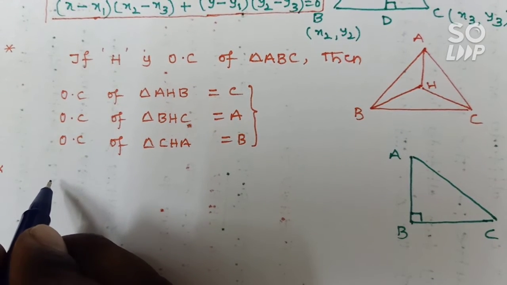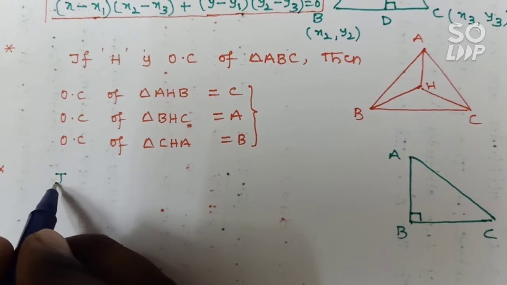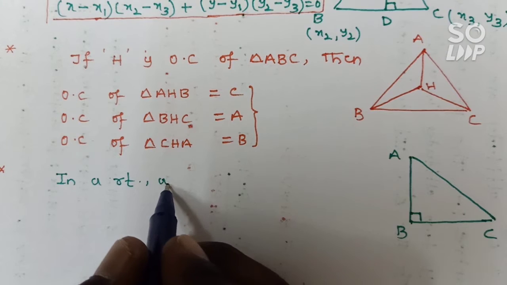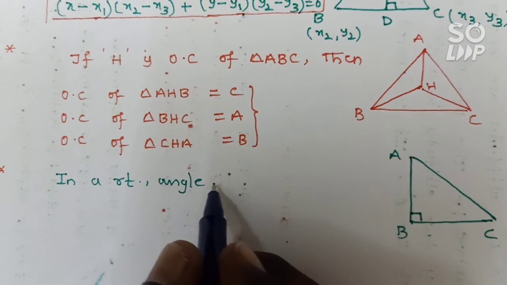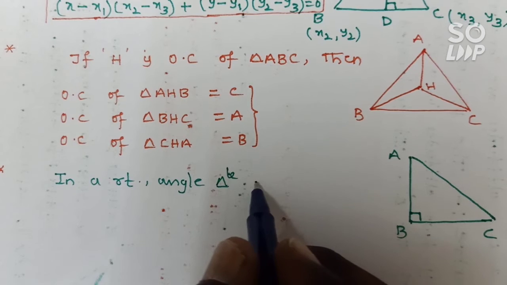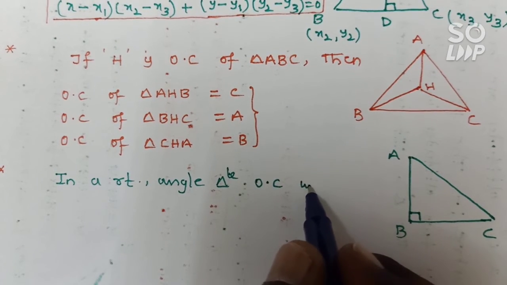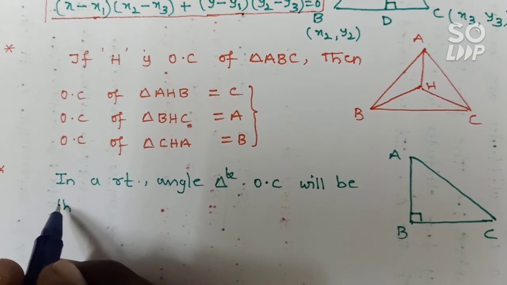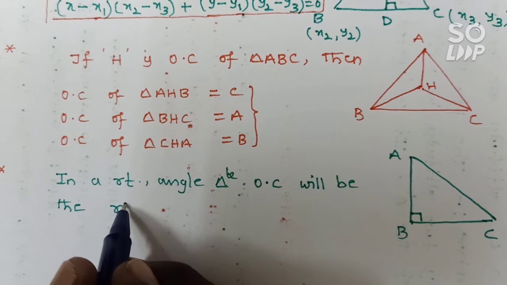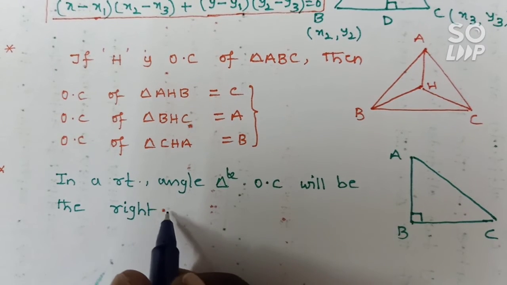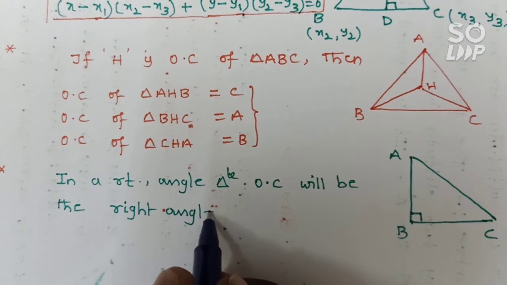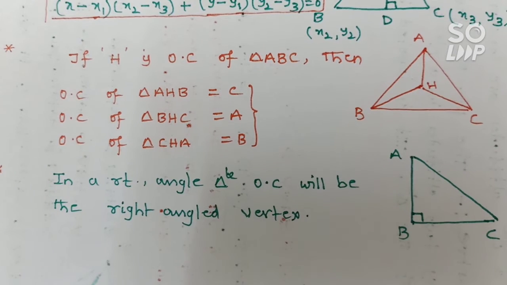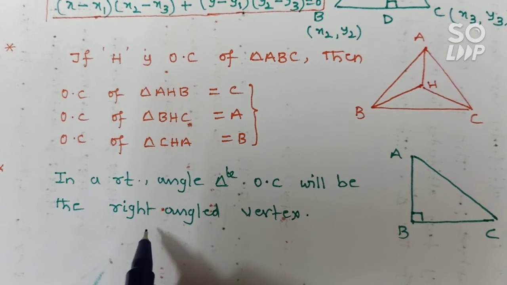In a right angle triangle, the orthocenter will be the right angled vertex. So what is the meaning of right angled vertex?